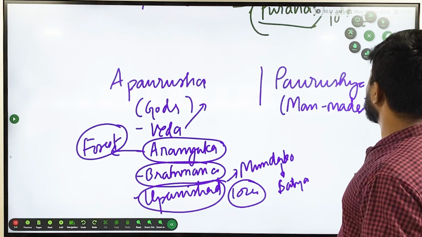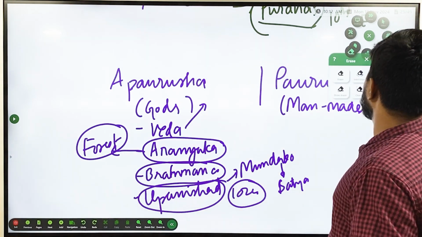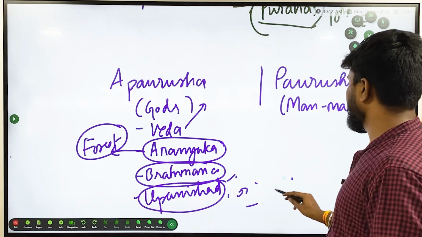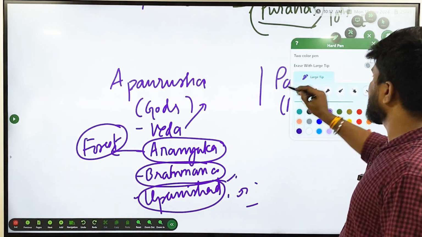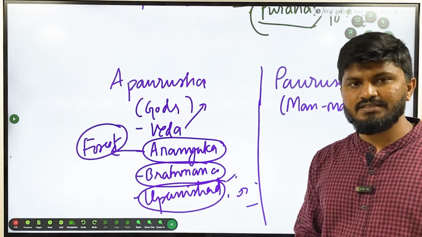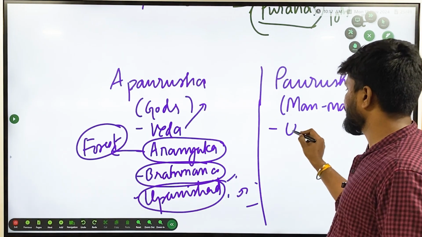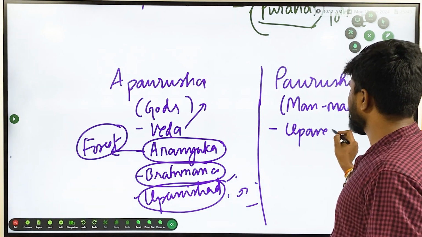This is Paurusha, and Apurusha, meaning which were made by man. You can easily say that these were the earliest written literature of the Vedic period, and these are the later period. First one was Upaveda.